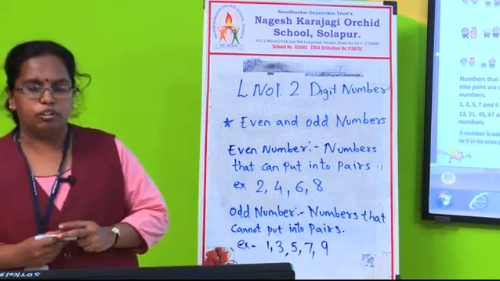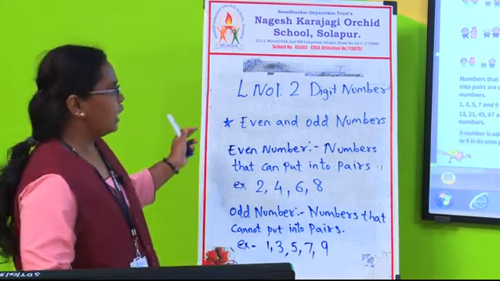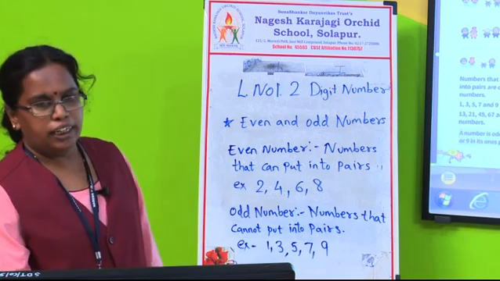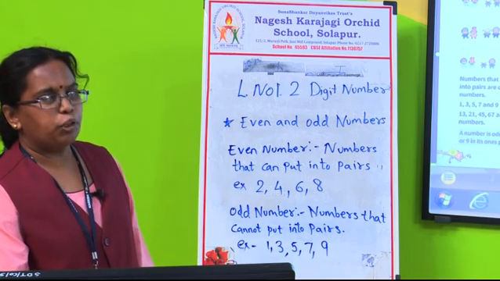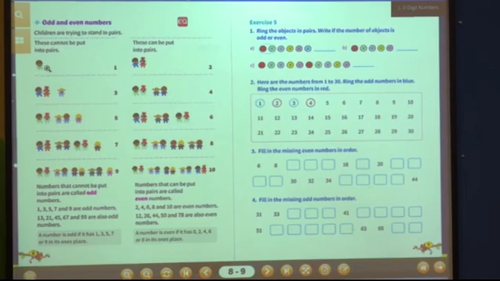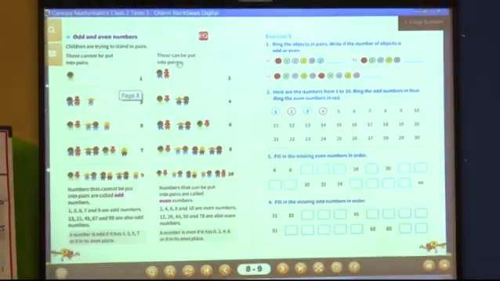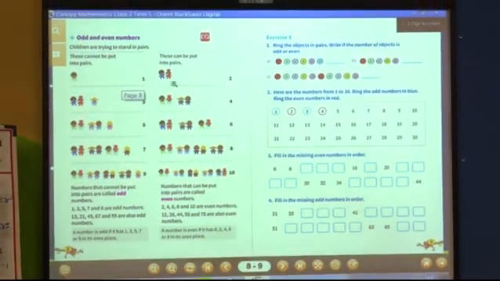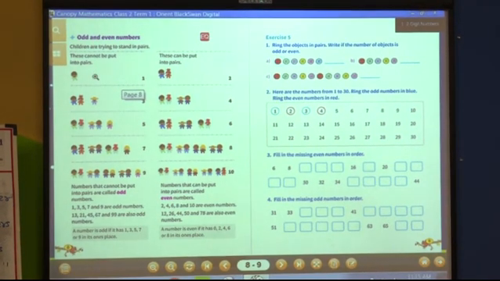To see this again, I will show you a chart. See here in this chart, this cannot be put into pairs. In the first you can see it is 1, there is no pair. In the second you can see there are 2, so in the first column there is no pair, in the second there is a pair. So this 2 is called an even number.